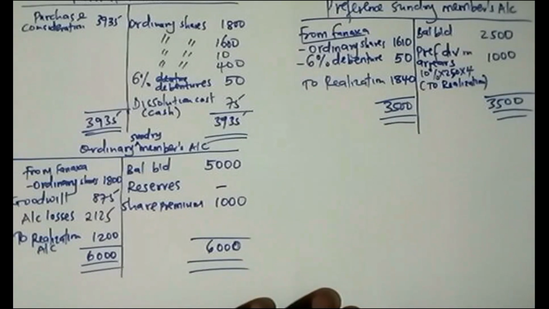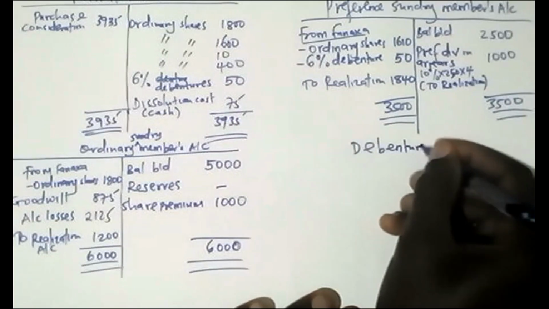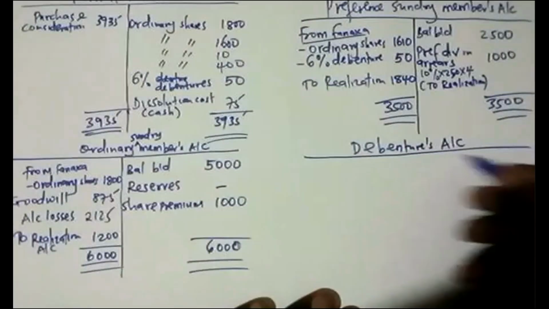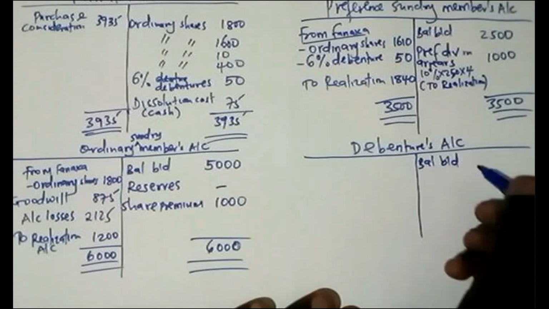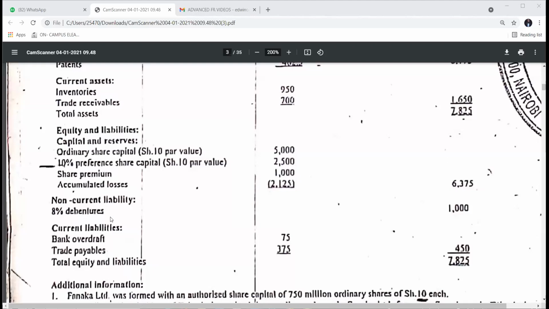Then after you are done with preference, you do the debentures account. The debentures account balance brought down: you check from the statement of Tab, that is the balance sheet. 8% debenture, 1,000.